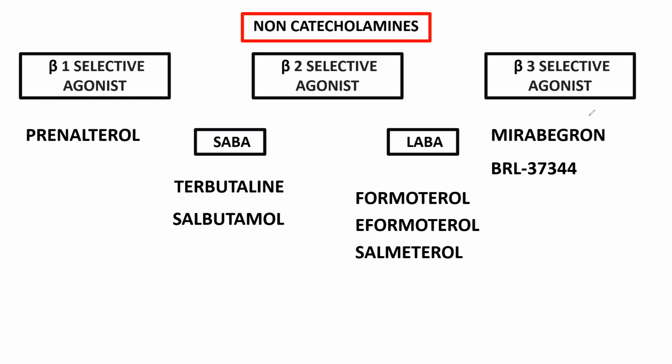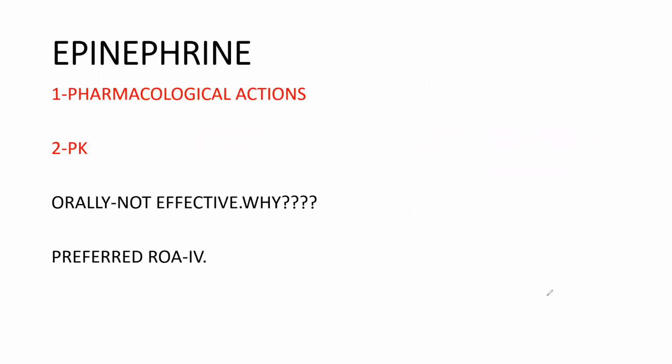And in short acting, we have terbutaline and salbutamol, and long acting, we have formoterol, e-formoterol, and salmeterol. And we'll be talking about all these things now. Coming to epinephrine, I told pharmacological actions, all those things which I told before that I asked you people to make the tabular column, right?